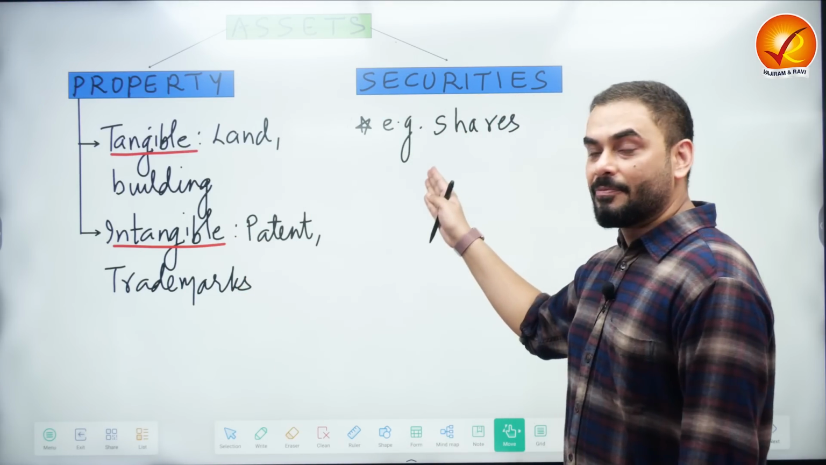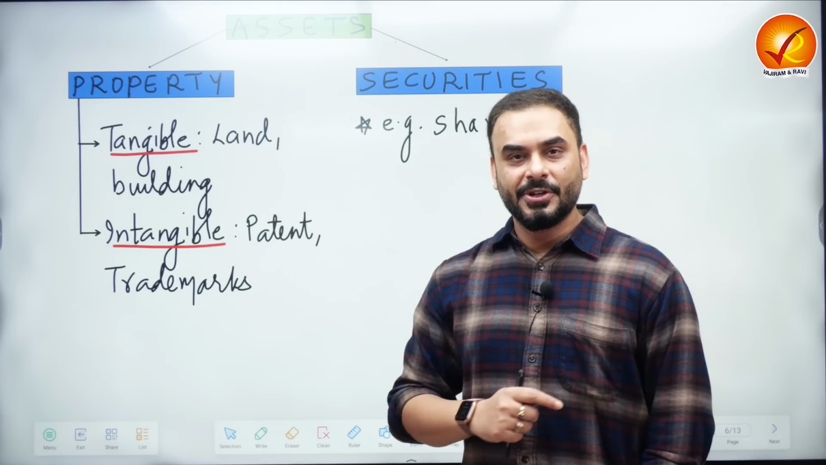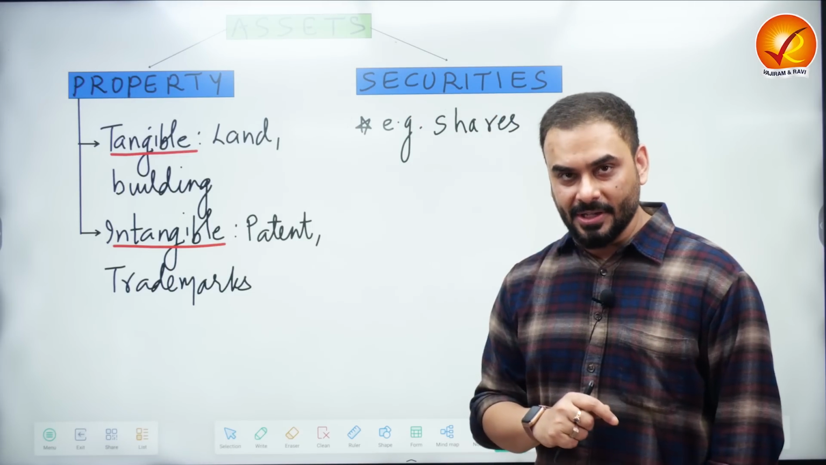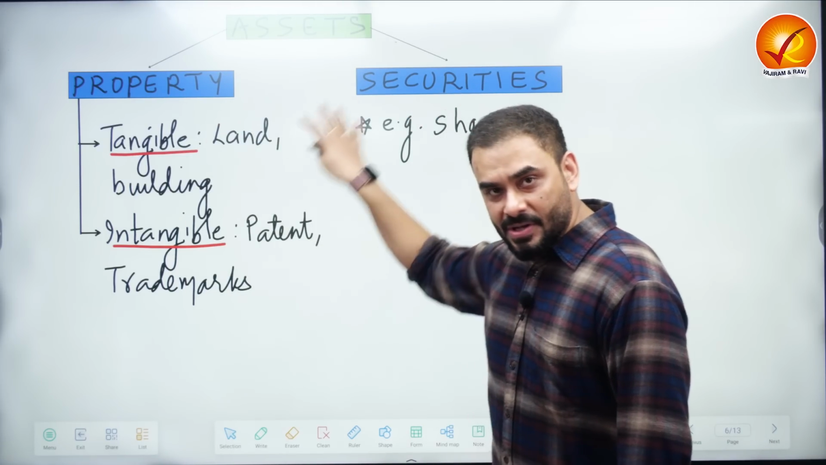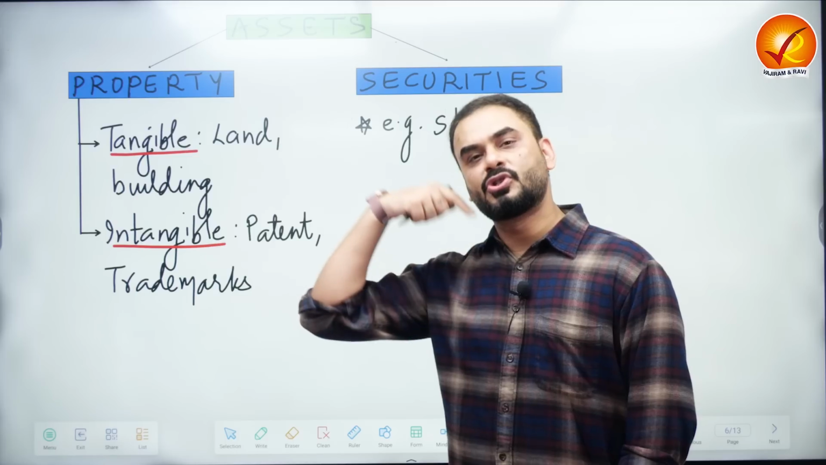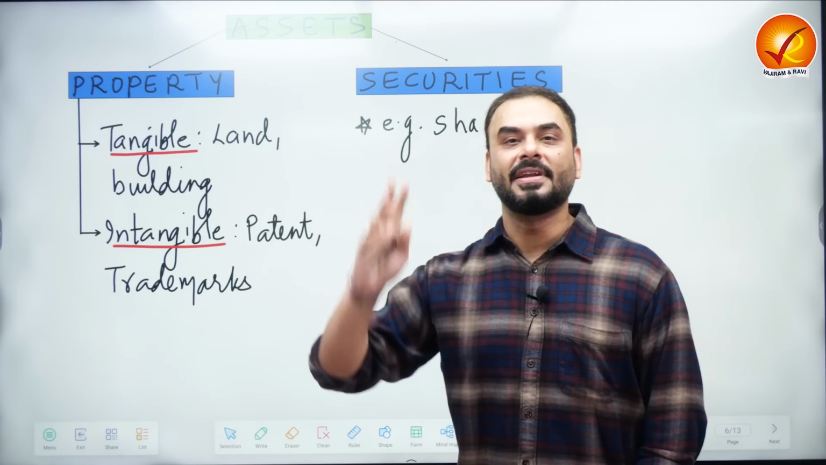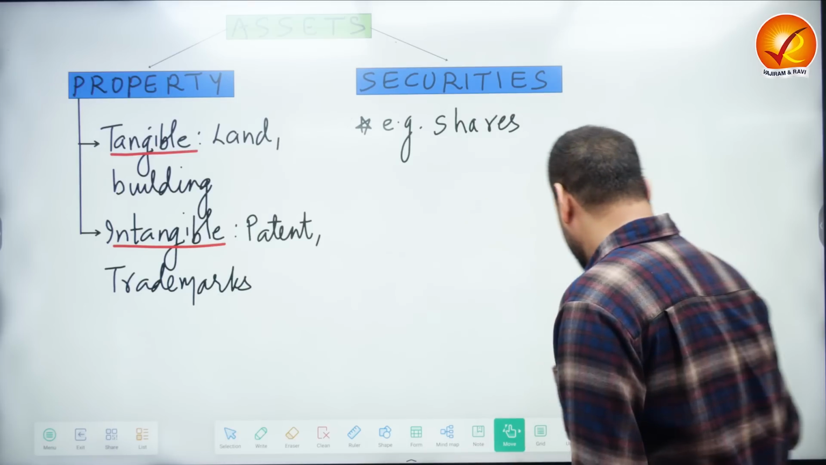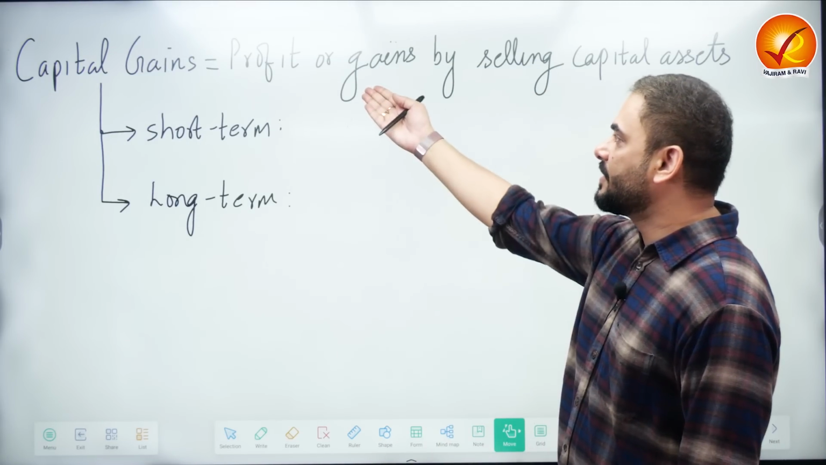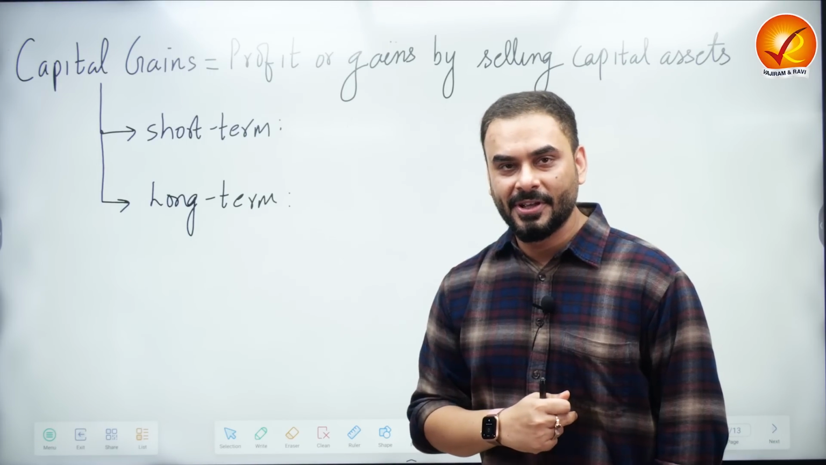Now there is another type of property which is securities. For example, shares, bonds, debentures, all these are financial assets, so I'm putting them under the category called securities. Whenever you purchase these kinds of properties at a certain price and then sell them at a higher price, the difference is called capital gains. So for UPSC purposes, this is the first definition that becomes important for us. What is capital gains? The profit or the gains by selling capital assets is called capital gains.